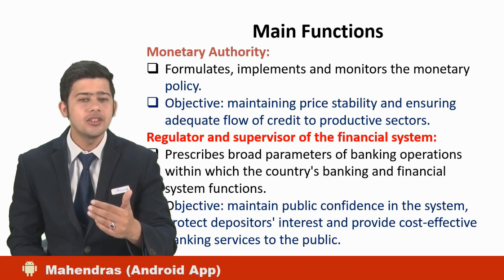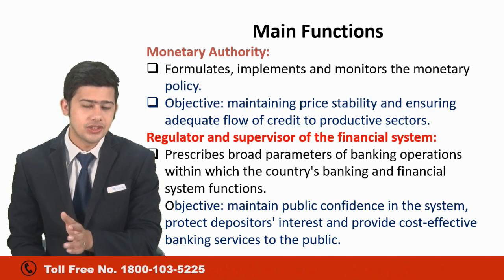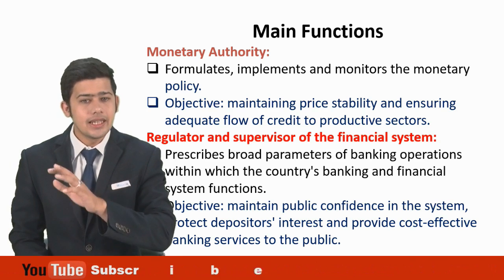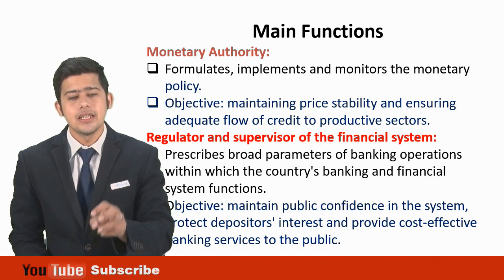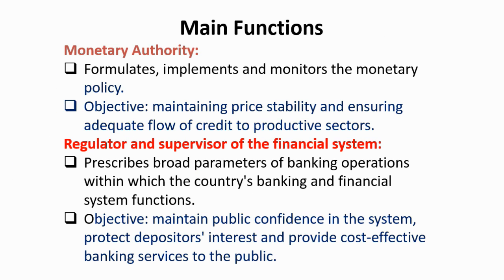The second function, though similar in importance to the first, is regulator and supervisor of the financial system. For all the banks in the country, the regulator is the Reserve Bank of India. It provides the broad parameters of how banking operations would be done within the country. The objective of this function is to maintain public confidence.